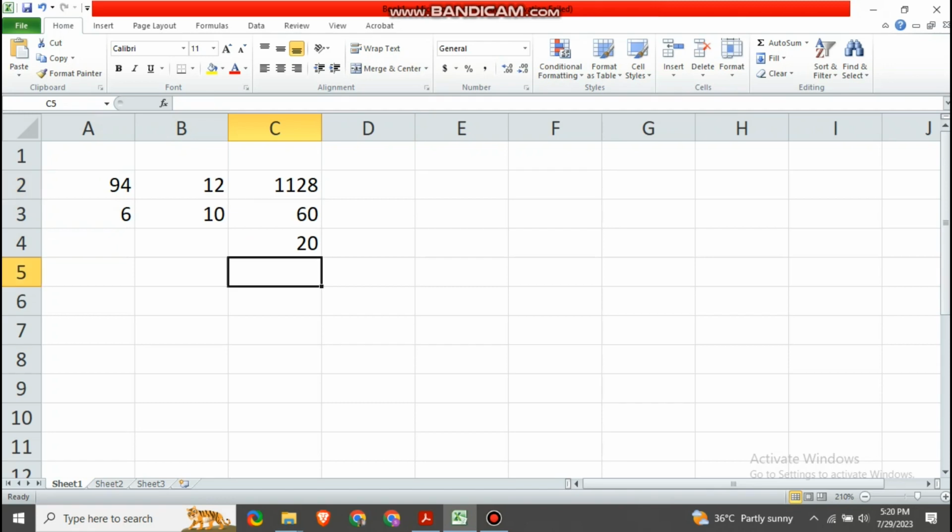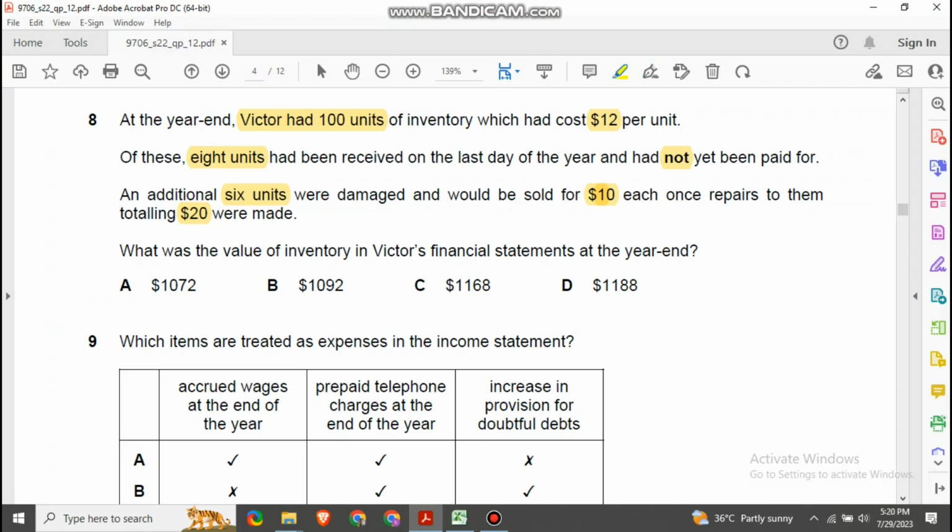For those 6 units, I'll get $60, but I need to incur the repair cost of 20. So that means 1168 should be the value of your closing inventory. 1168 should be the value of your closing inventory.